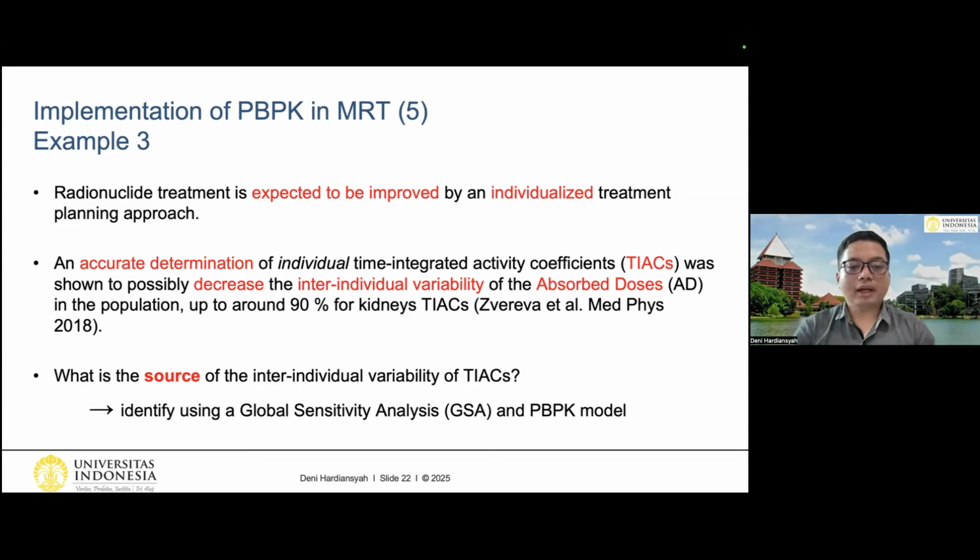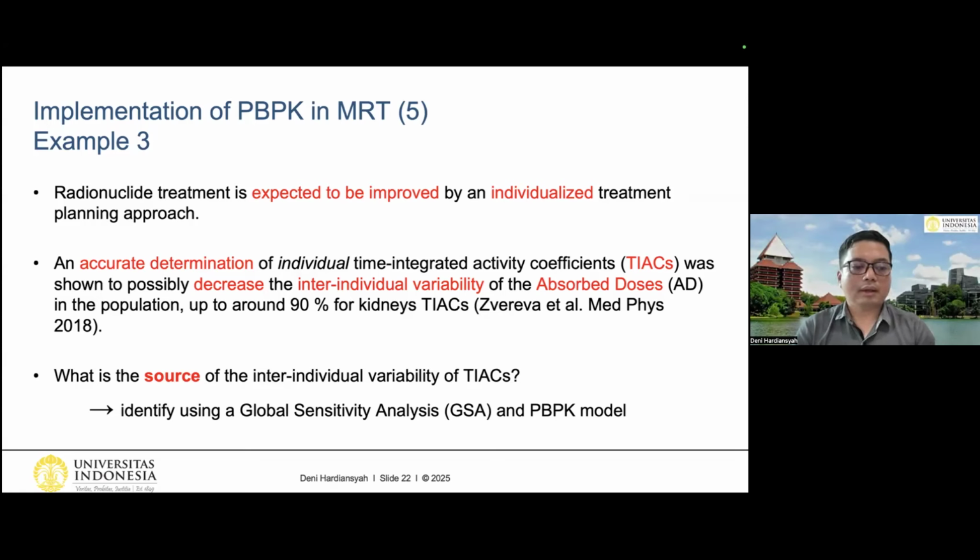Inter-individual variability is just a concept showing the difference in parameters between patients. Therefore, we would like to know which parameter dictates the difference in the biokinetic parameters between patients.